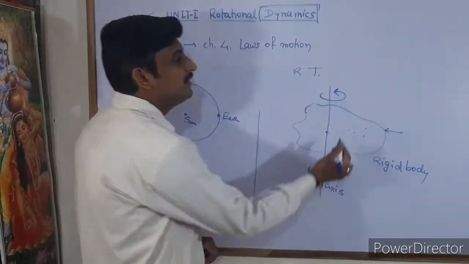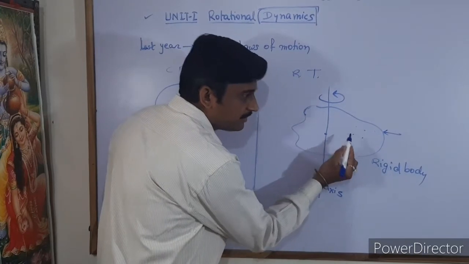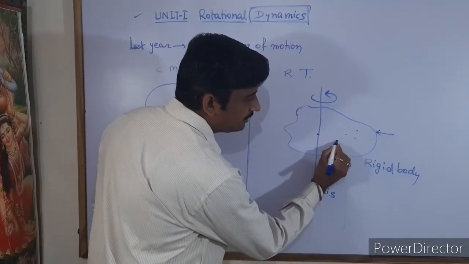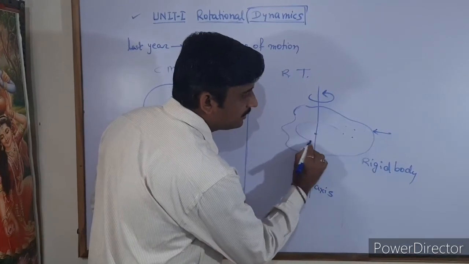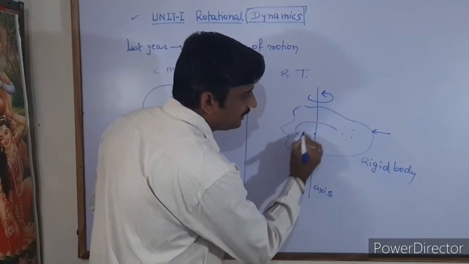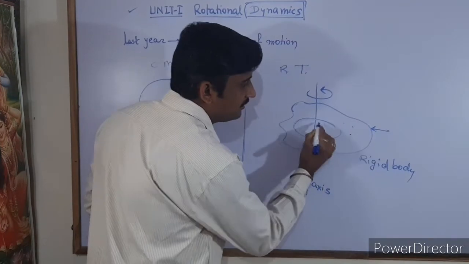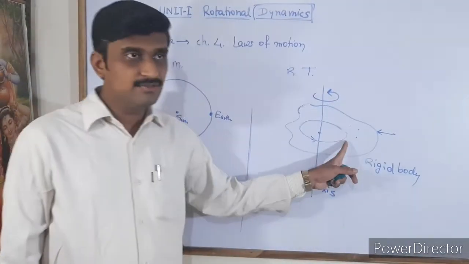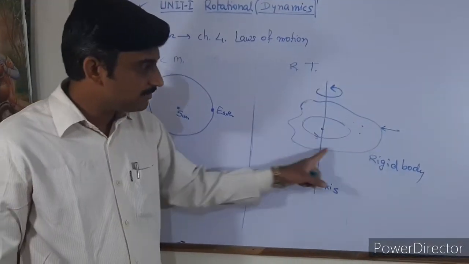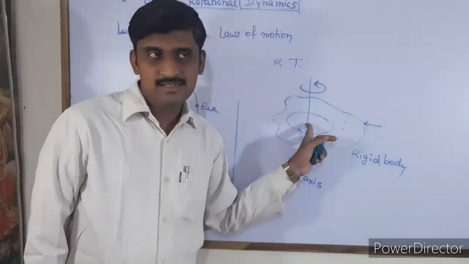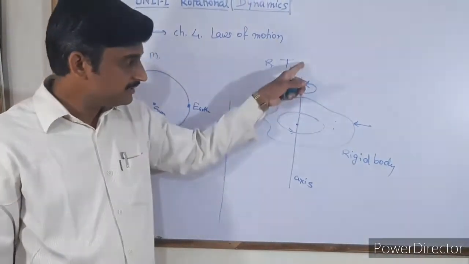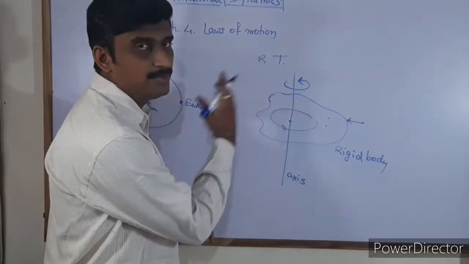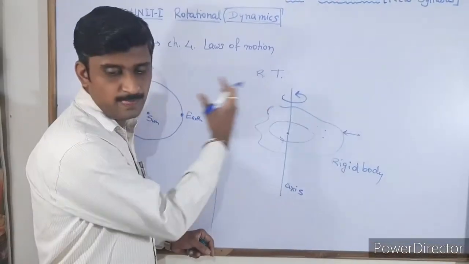How can it be? If we consider any one particle during the rotation, that particle is going to revolve and perform a circular motion. So if one particle is considered, it is revolving and completing a circular motion around the center, that is, the point through which the axis is passed. But the whole body is considered to be performing a rotational motion.